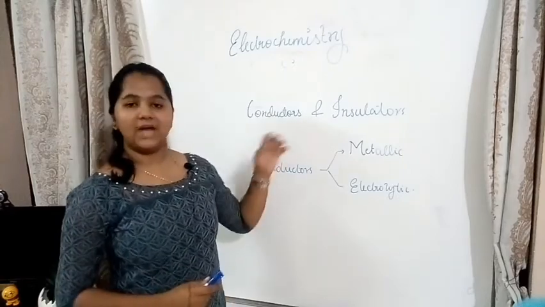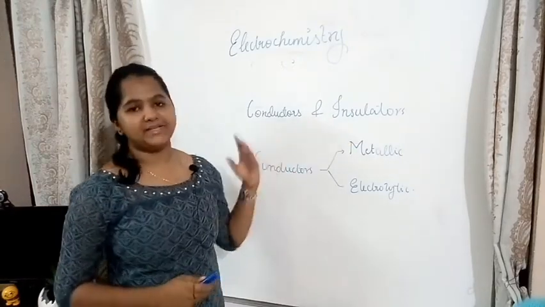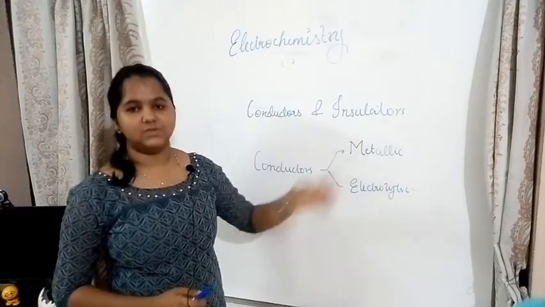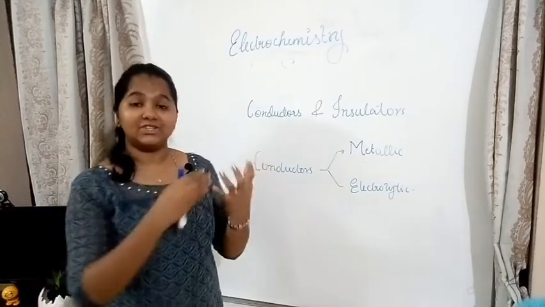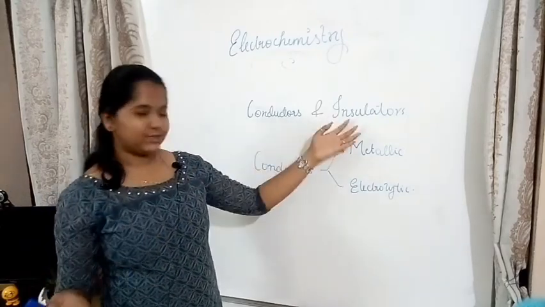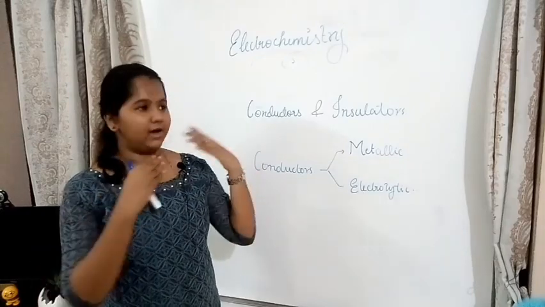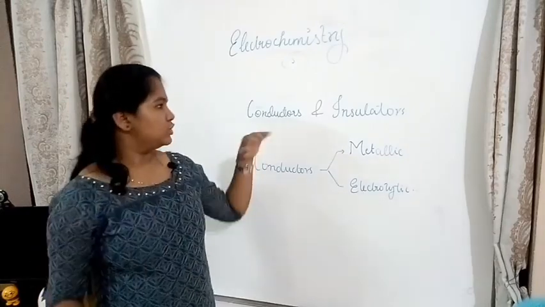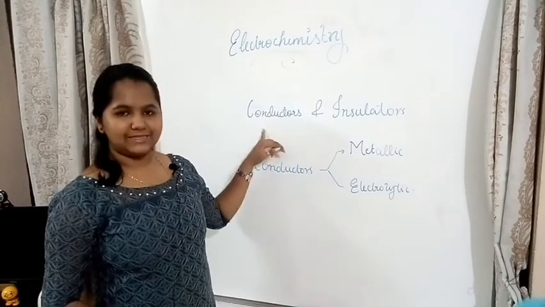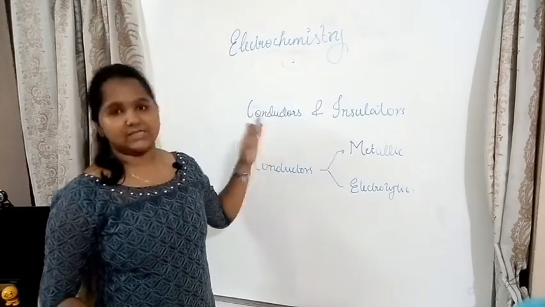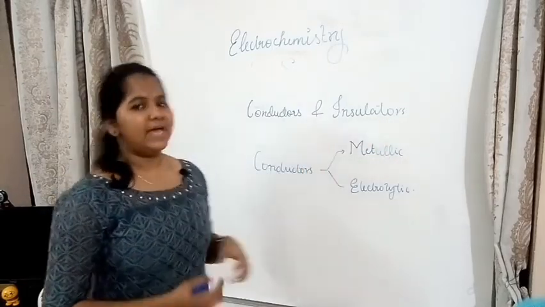So first, now we have to learn about conductors and insulators. We know what conductors are and what insulators are. Conductors are substances which allow electricity to pass through, whereas insulators are substances which resist or do not allow electricity to pass through them. Examples of conductors are metals, acids, etc., whereas insulators are rubber, wood, etc.